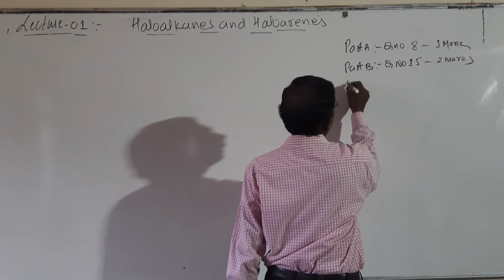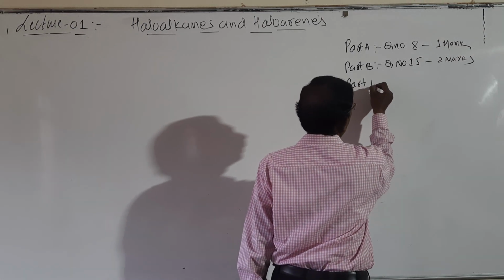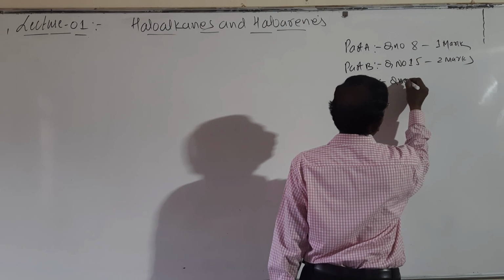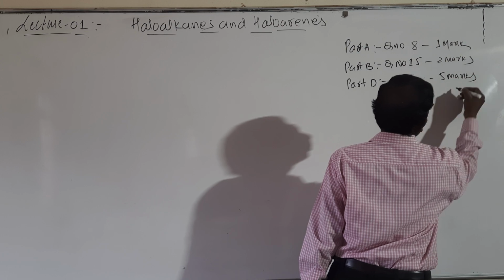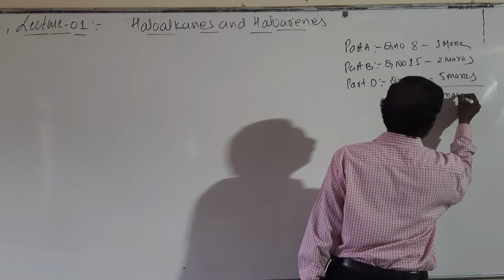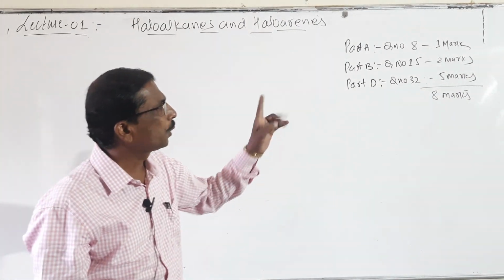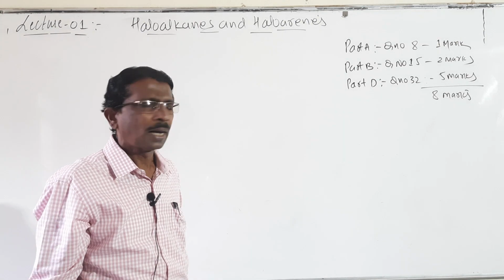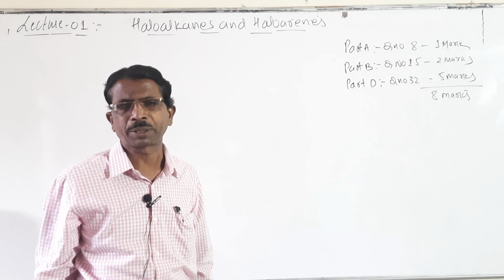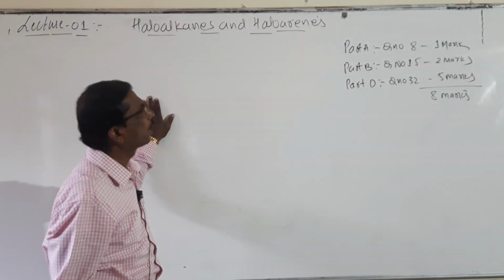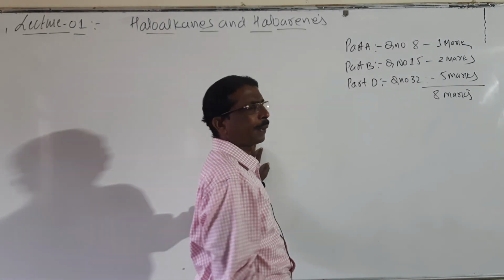And in Part C, there is no question. And in Part D, question number 32 carries 5 marks. So totally 8 marks. So a 1-mark question, that is question number 8; a 2-mark question, question number 15; and question number 32, a 5-mark question. So students, it is haloalkanes and haloarenes. Let us see the introduction of this topic.